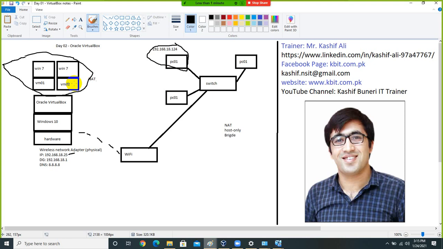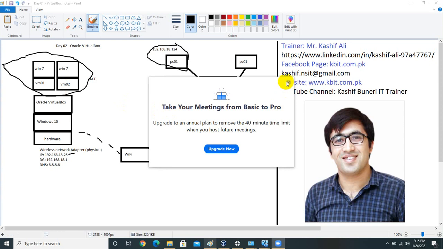So that's the difference between net and bridge option. In the bridge option, these virtual machines are a part of our physical network, but in the net option, these are not a part of our physical network. These virtual machines have their own private network.